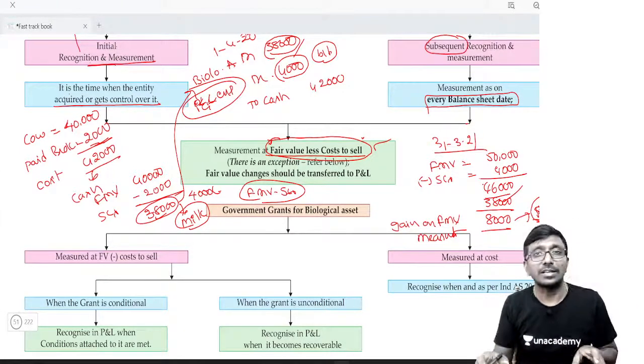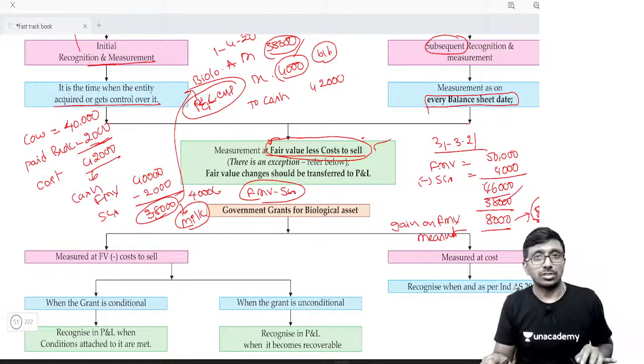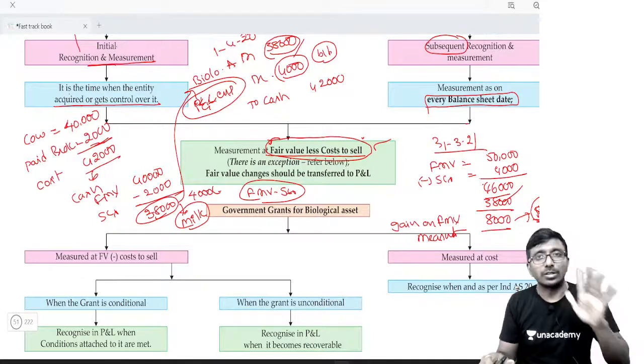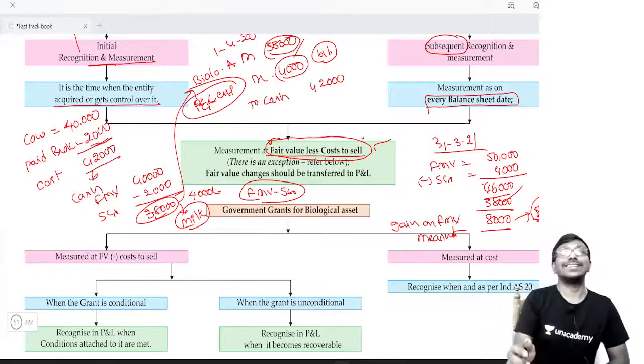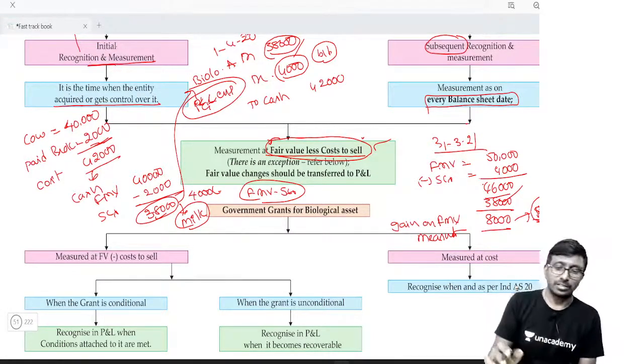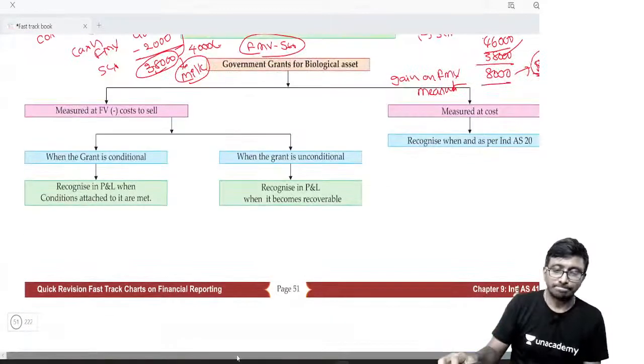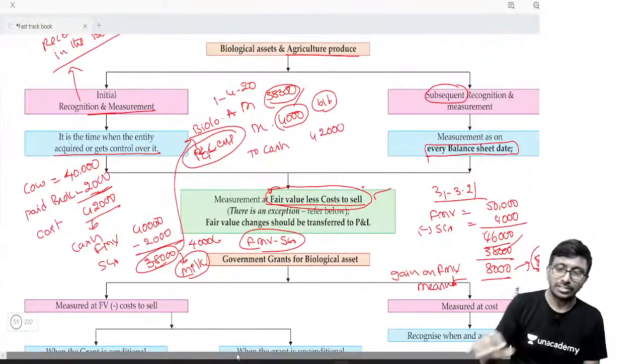They have given a question recently. That is one good question. If you revise that one sum, that would be more than sufficient for the revision of the entire standard. So now, next question. Next point.